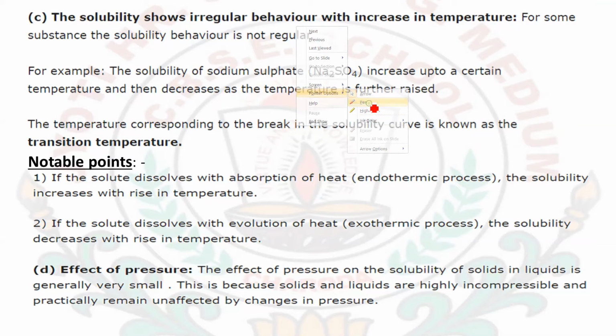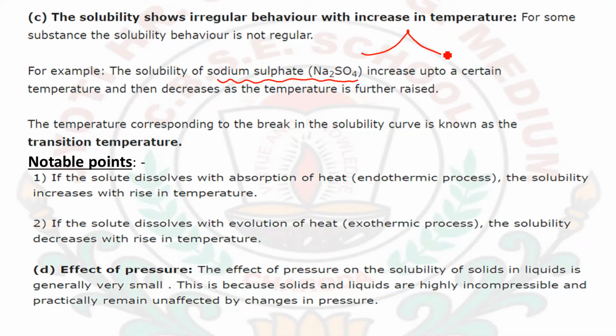Okay, some of the substances will show irregular behavior with the increase in temperature, and the best example is sodium sulfate, Na2SO4. The solubility here first increases up to a certain temperature, then after that temperature you will see that it starts to fall down. This type of behavior is seen in some substances such as sodium sulfate and some more. The temperature corresponding to the break in the solubility curve is known as the transition temperature. So the temperature at which you see the change in the solubility is termed the transition temperature.